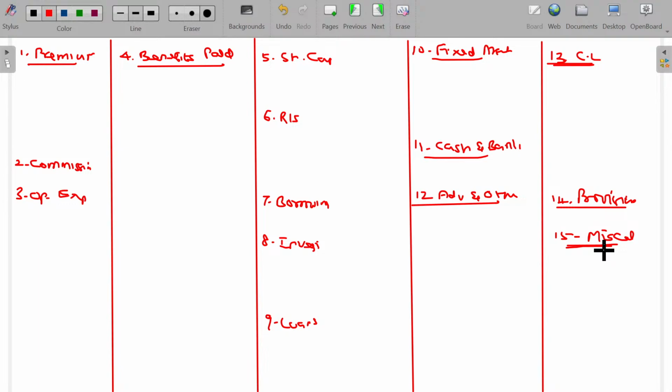But in your balance sheet, up to 14 will appear. This will be below the balance sheet items.